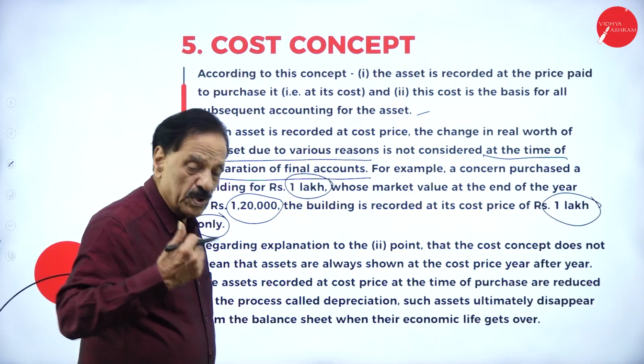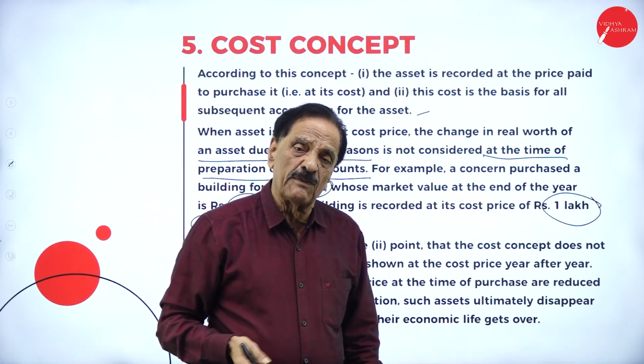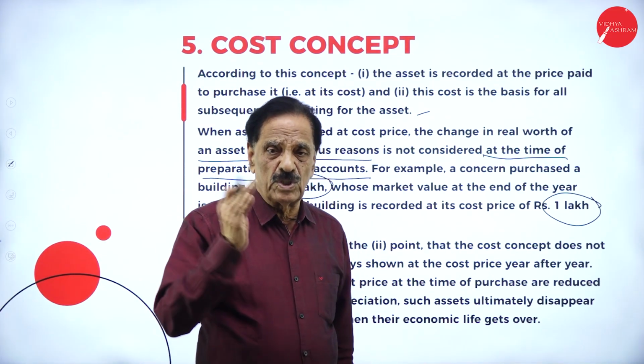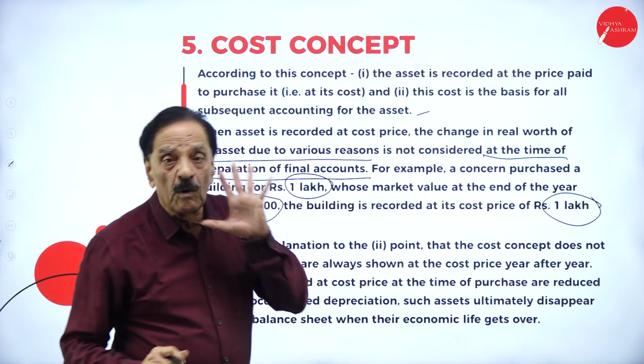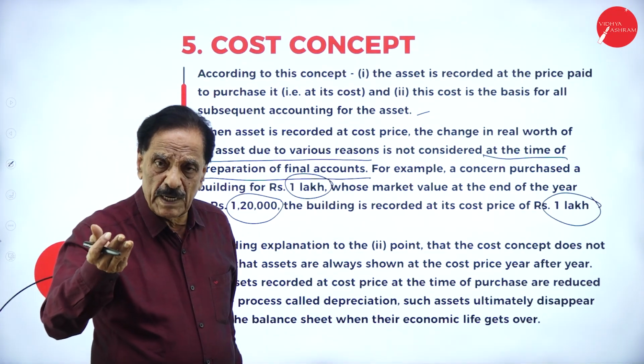Once depreciation goes on, assume that the cost of the asset is 10,000. It has a life of 5 years, meaning every year it goes on depreciating 2,000, 2,000, 2,000. For how many years? 5 years. At the end of the 5th year, the value of the asset becomes 0.